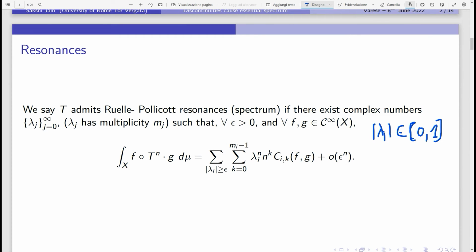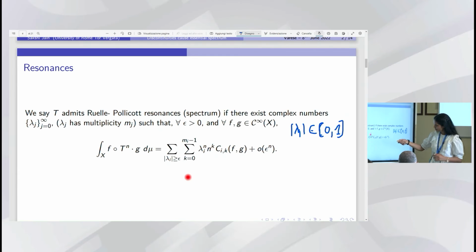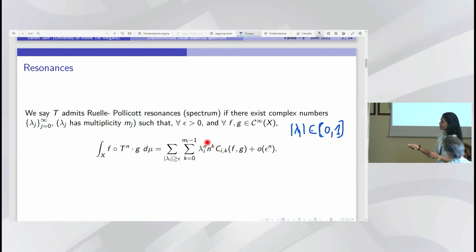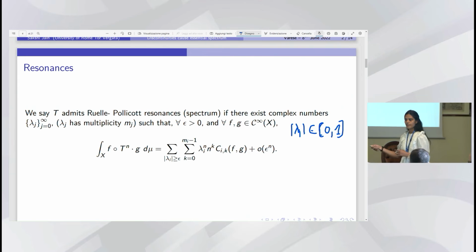I would say it admits Ruelle-Pollicott resonances if for every epsilon positive and for every pair of functions in C infinity of X, this integral can be written as this sum, where n_k refers to the Jordan blocks of the respective eigenvalues, and the C_{ik} are bilinear functionals in F and G. And here I mean to say that for every epsilon, there are finitely many lambda_i for which I can write this sum.